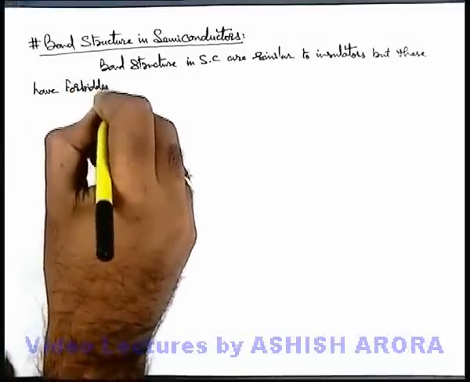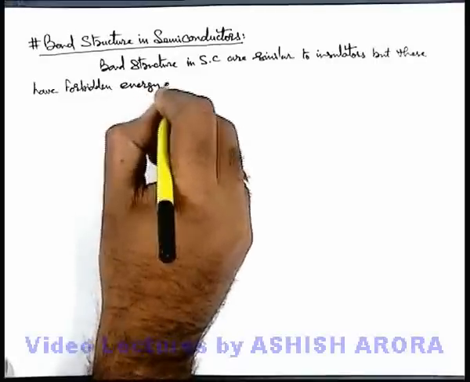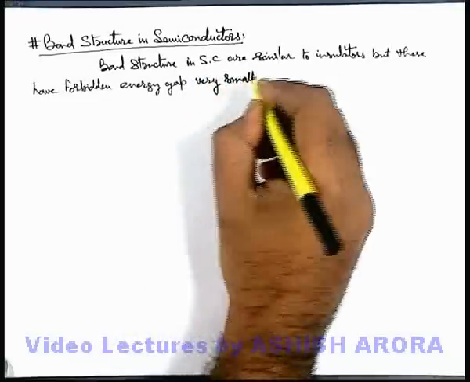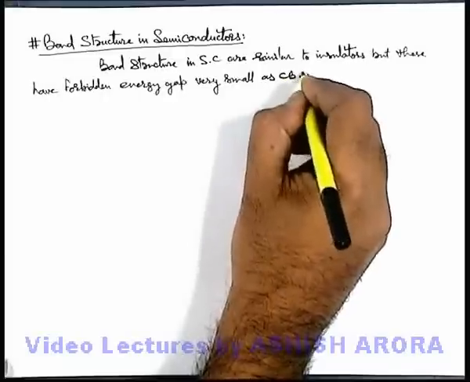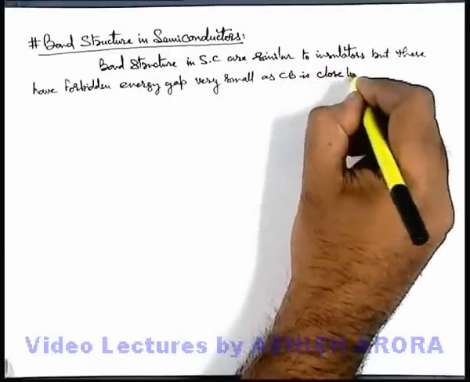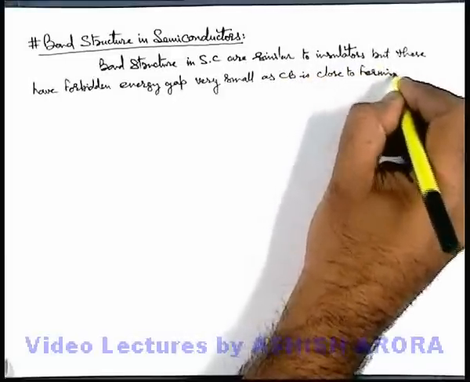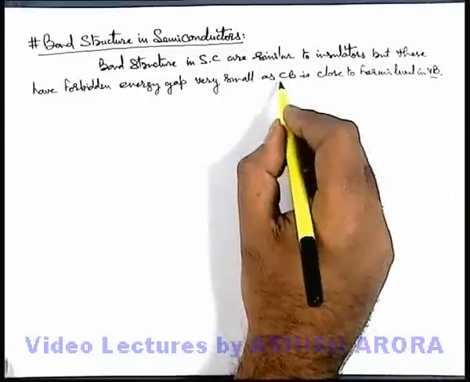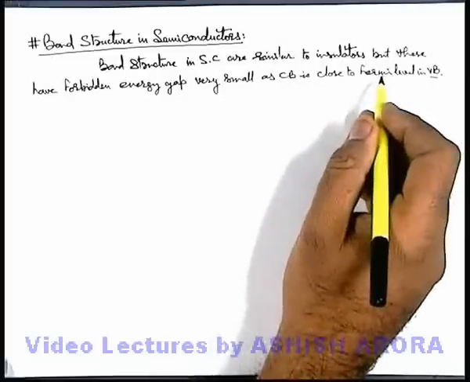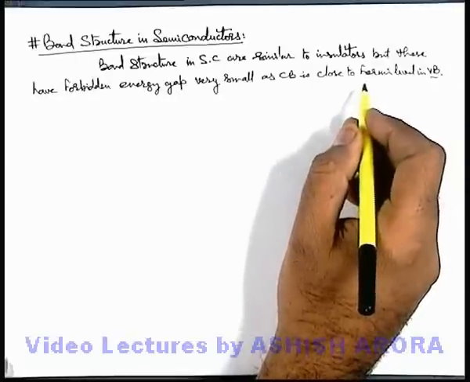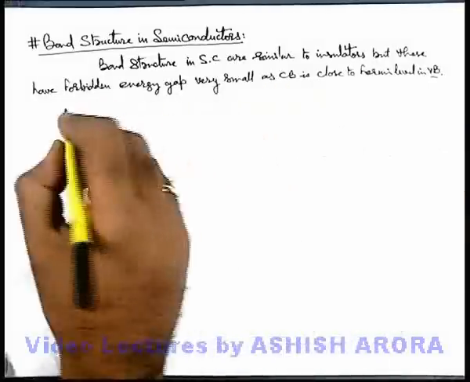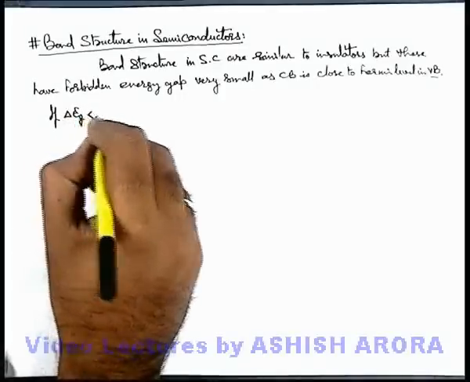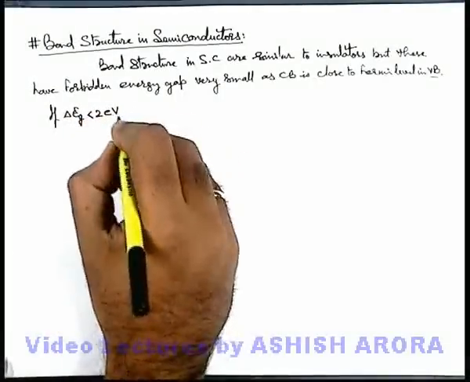forbidden energy gap very small, as a conduction band is close to Fermi level and valence band. Like in insulator, the separation between conduction band and Fermi level is more than 5 electron volt, but in case of semiconductor it is quite less. And we can also write if Fermi energy gap is less than 2 electron volt, then we can say at